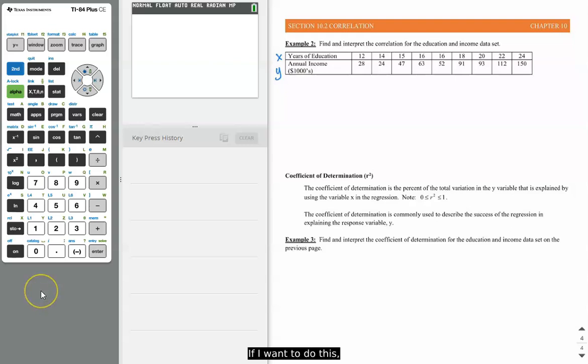If I want to do this, you may or may not already have your diagnostics turned on, but we want to make sure our diagnostics are on.